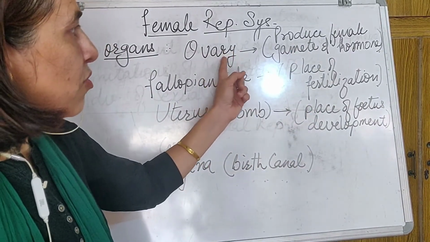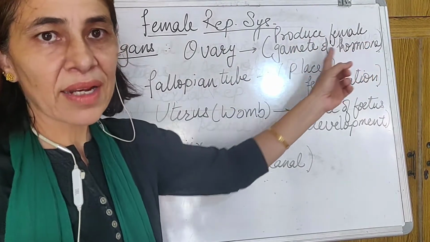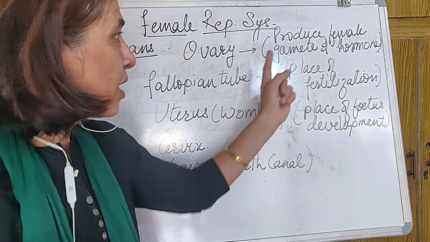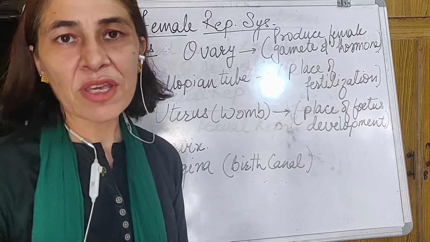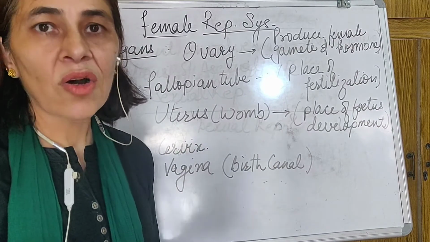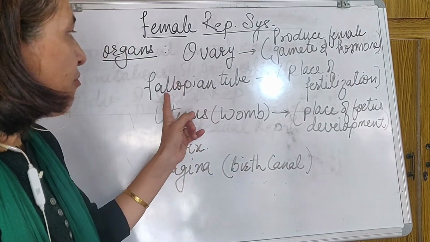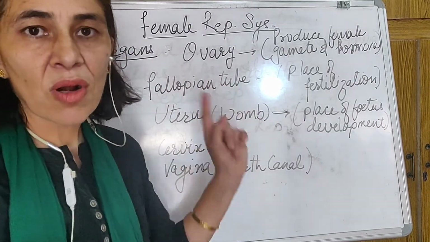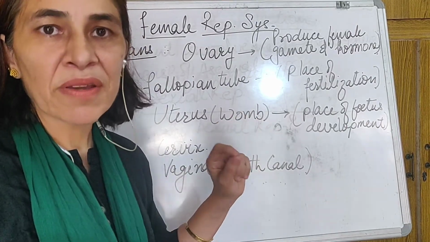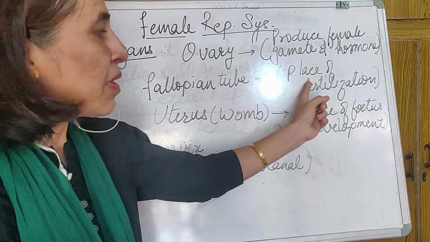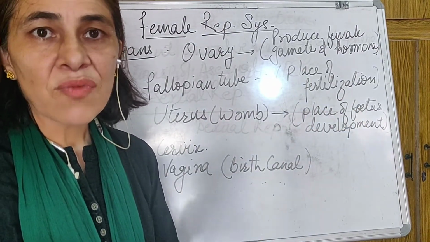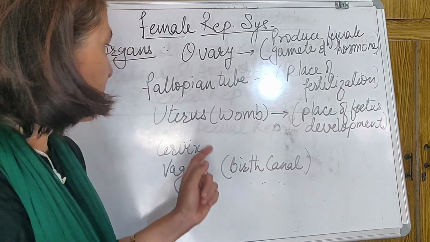Ovary: it produces the female gamete, which is called the egg or ova. Also, it produces the female sex hormones, which are called estrogen and progesterone. The fallopian tube is also called the oviduct, which you have done in previous classes. It is the place of fertilization. Also, it is a duct which carries the eggs.